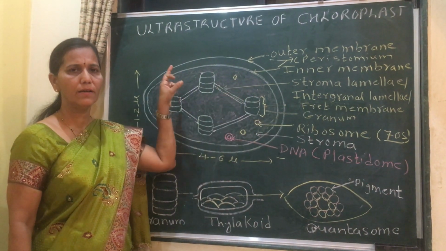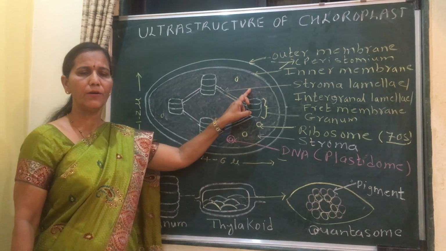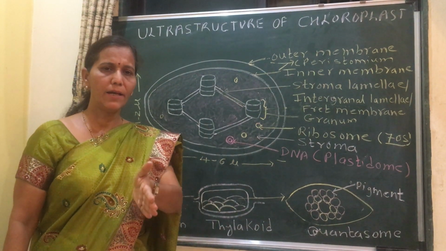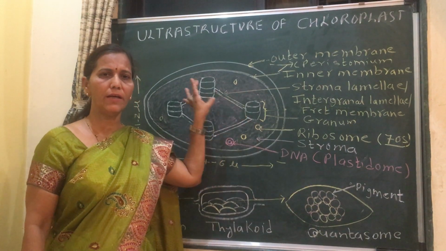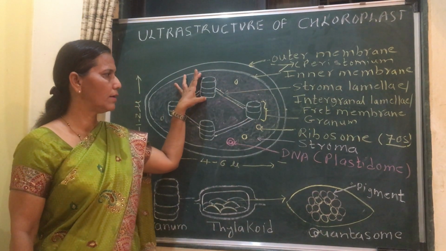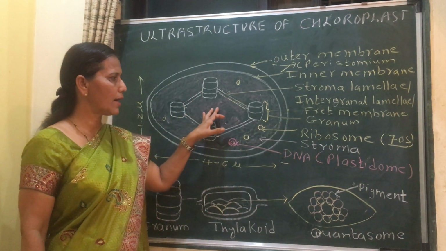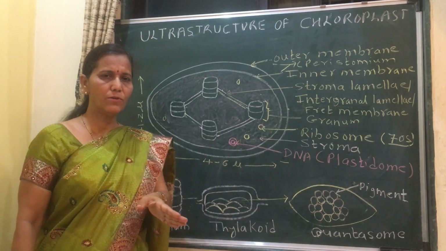It occurs in the granum part, in which light energy is converted into chemical energy, or with the help of light, ATP molecules are synthesized. This light reaction occurs in the granum. And second part, dark reaction, that is CO2 gets reduced to carbohydrate.